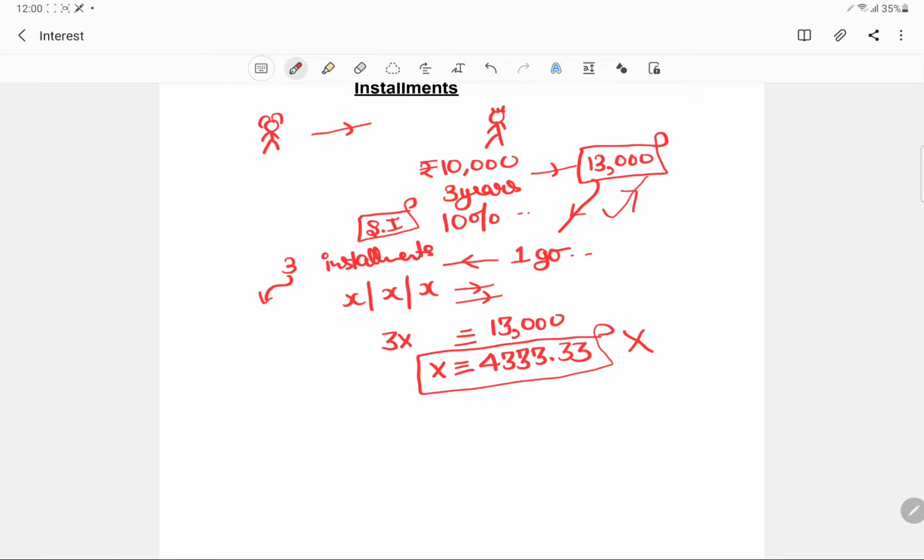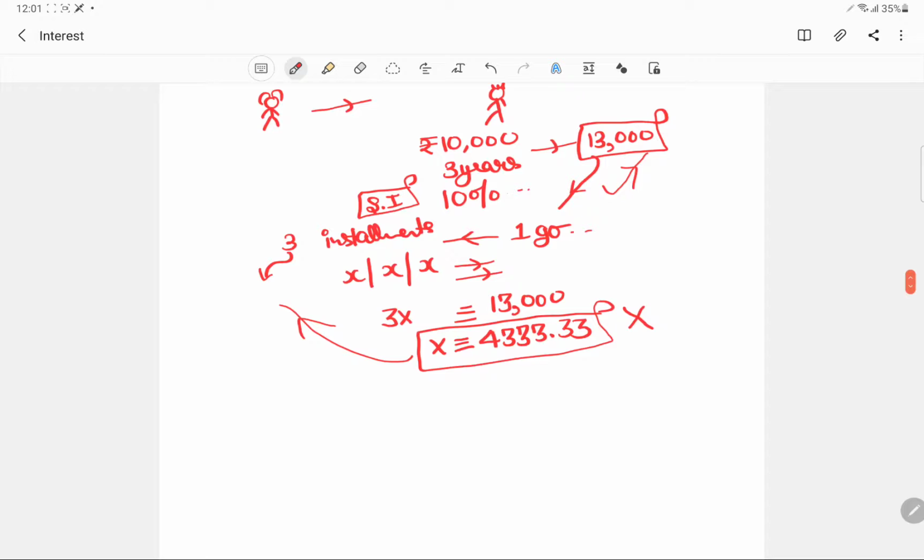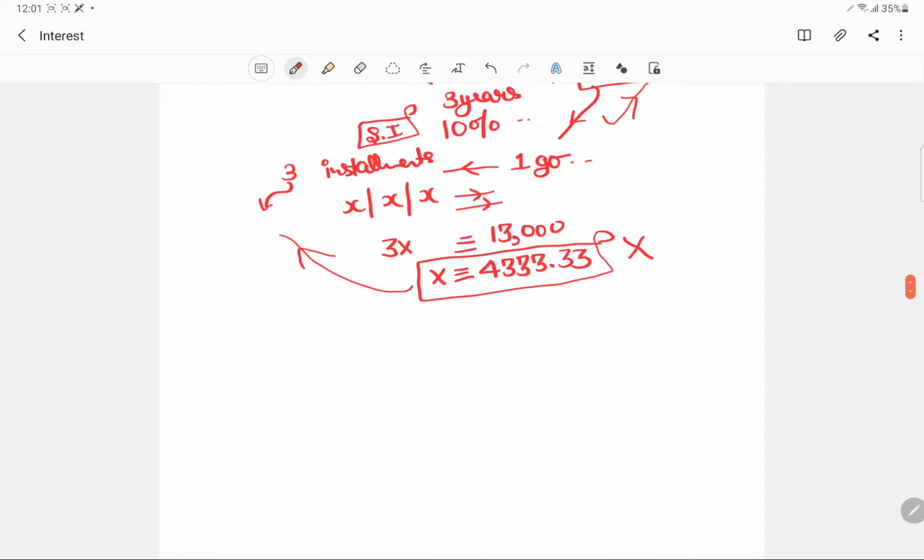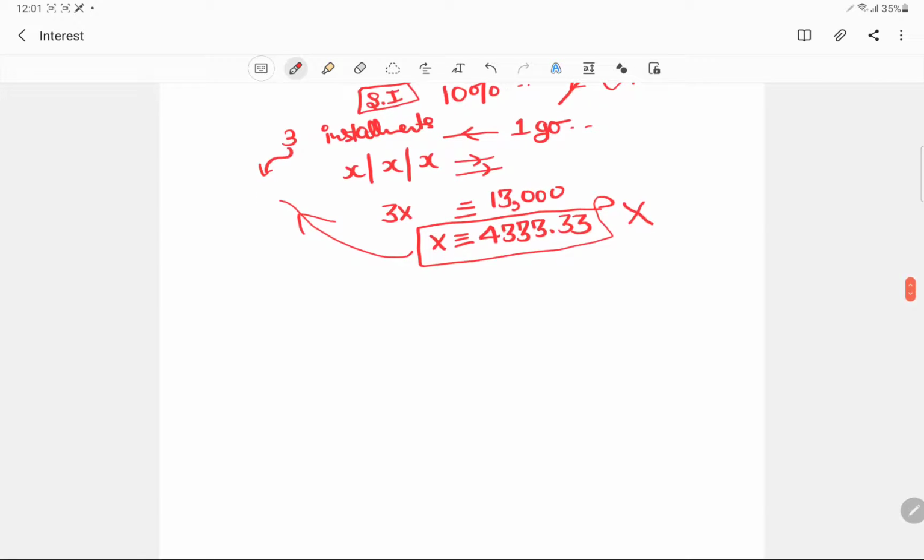Because at that time my business would be in full swing, and I would be able to afford paying 13,000. So if the same amount has to be paid, whether in installments or at a single go, I would rather prefer paying it in one go when my business is in full swing. So why was the concept of installments preferred?